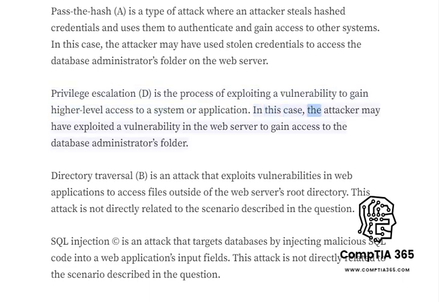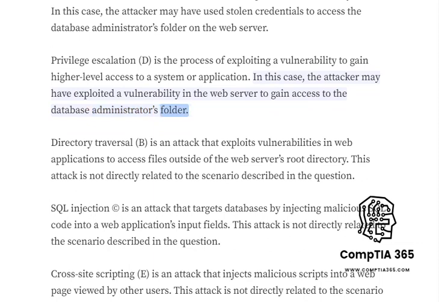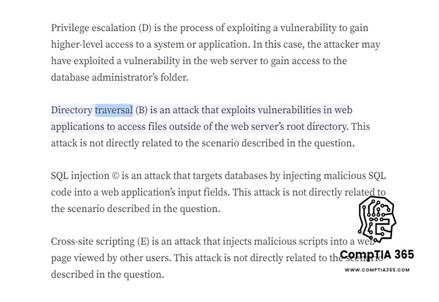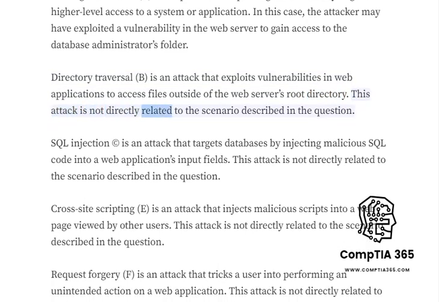Privilege escalation, D, is the process of exploiting a vulnerability to gain higher-level access to a system or application. In this case, the attacker may have exploited a vulnerability in the web server to gain access to the database administrators folder. Directory traversal, B, is an attack that exploits vulnerabilities in web applications to access files outside of the web server's root directory. This attack is not directly related to the scenario described in the question.